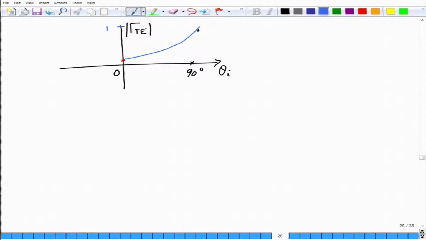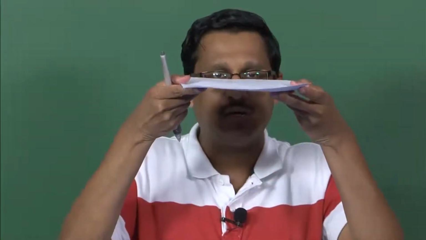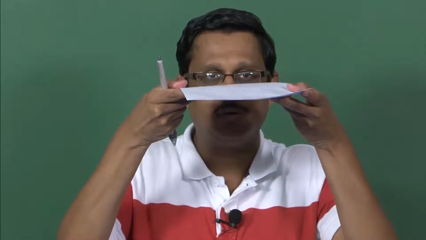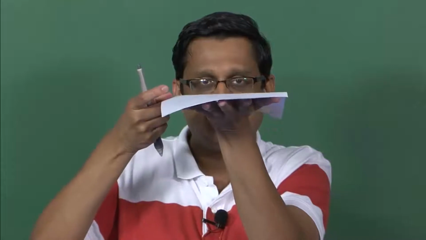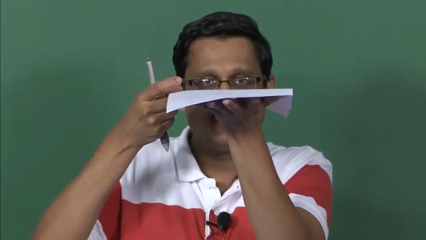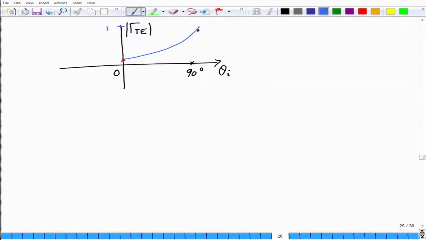If you take this piece of paper and if you look from the top, what you are doing is you are actually looking at it in the normal incidence, right. But if you actually hold up the paper and then look at your eye level, what you are doing is essentially the grazing angle, and you can actually feel that almost nothing is seen, you can't see much of it if you keep it close to the eye, because most of the light is actually getting reflected. Okay. So, this grazing angle thing is something that you can actually try out with a piece of paper, but the absolute value of gamma TE for the case when n1 is less than n2 will monotonically increase in this way.